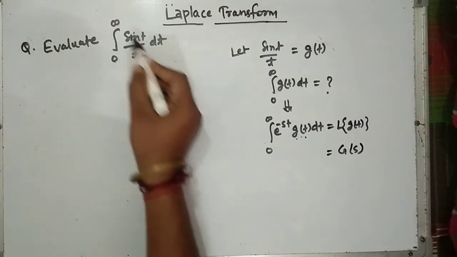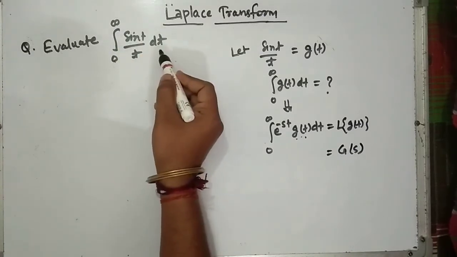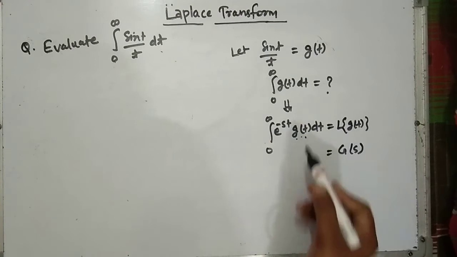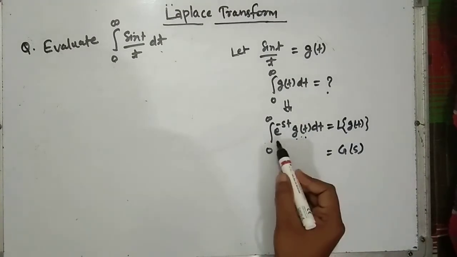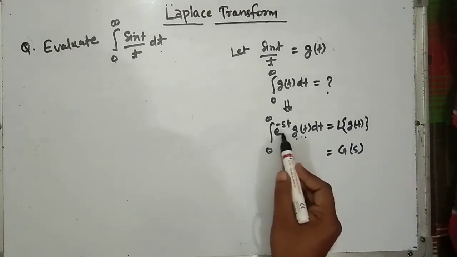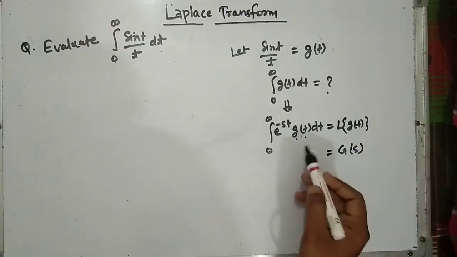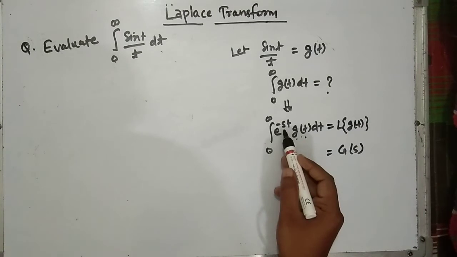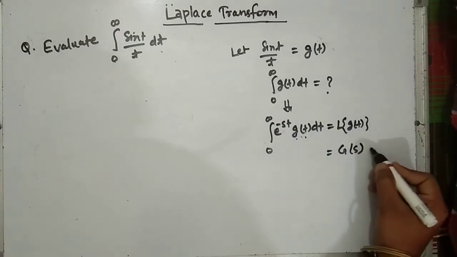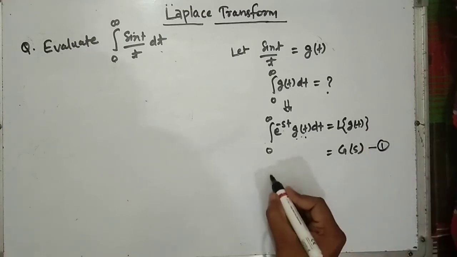So how do we find the integration from 0 to infinity of g(t) dt? Simply, in this equation, the integration from 0 to infinity of e to the minus st g(t) dt, say this is equation 1, put the value of s equal to 0.